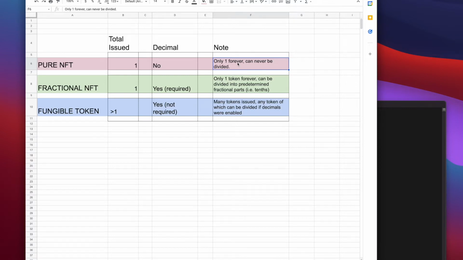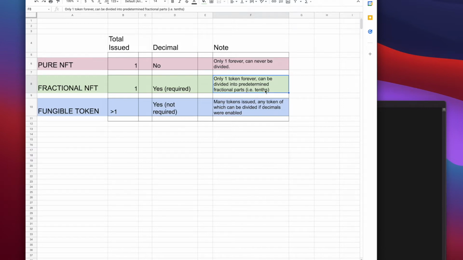Okay. A fractional NFT means that your total issued is again 1. However, you can have a decimal in it, and it is actually required, because if it doesn't have a decimal, then it's just a pure NFT. And because of this, there's only one token again forever. However, this token can be divided into predetermined fractional parts, i.e.